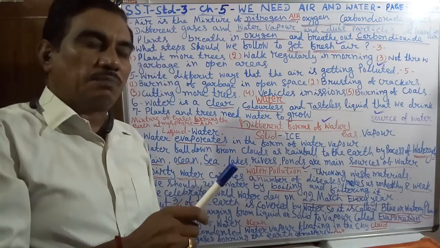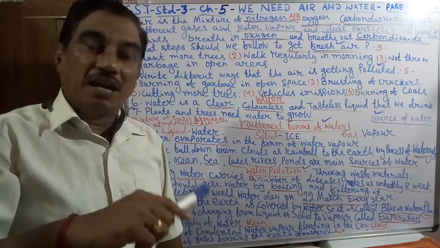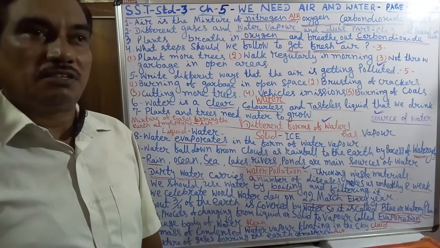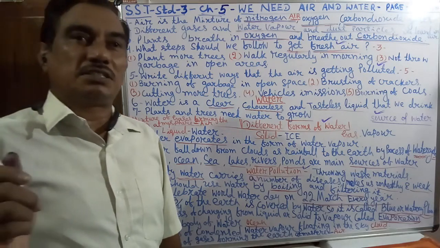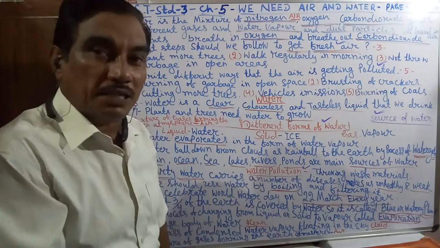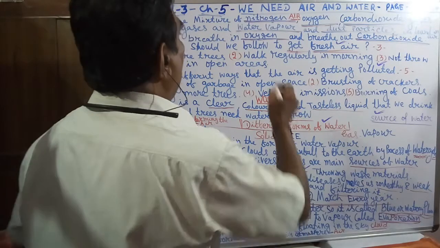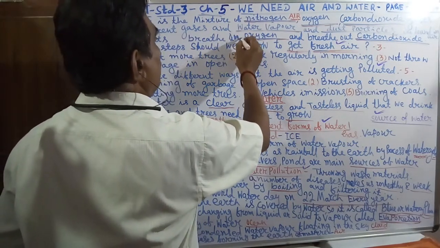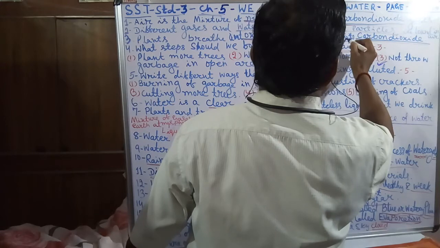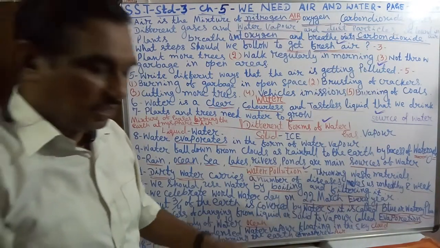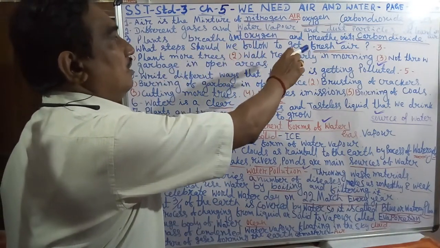Plants breathe in carbon dioxide and breathe out oxygen.